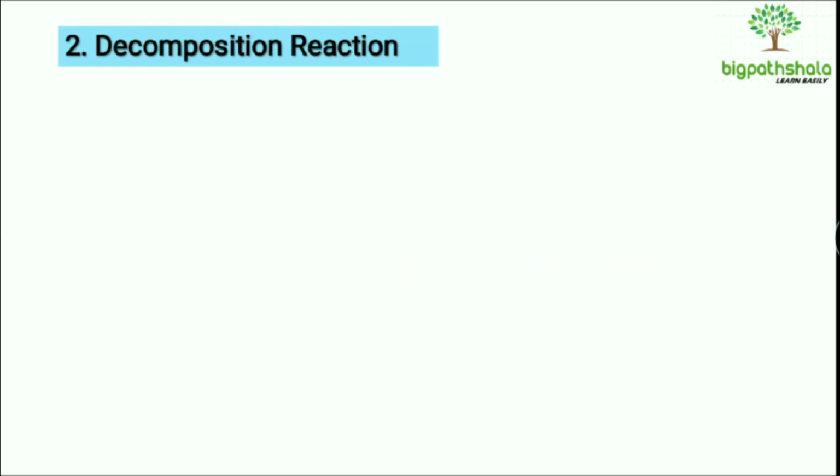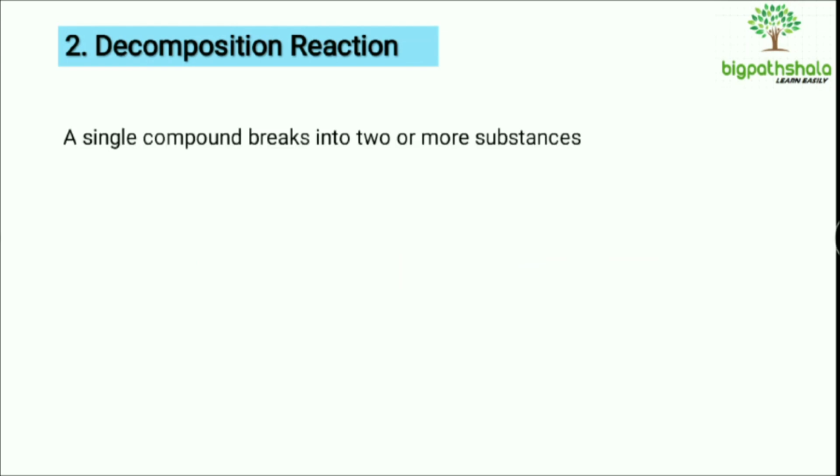Now let's move to the next topic: decomposition reaction. This is the second type of the reaction that takes place in chemistry. Here what happens is that a single compound breaks down into two or more substances, right, and this is just the opposite of the combination reaction.